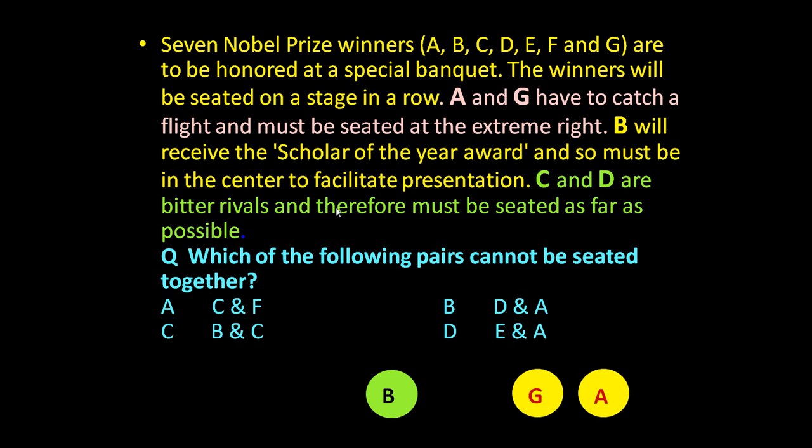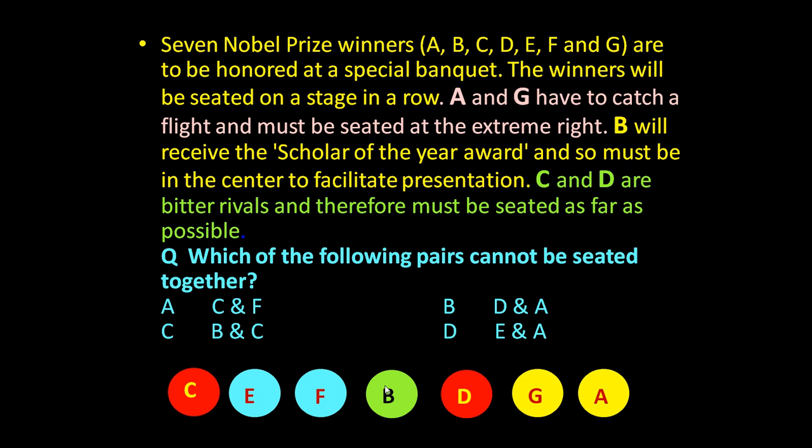C and D are bitter rivals, so they must be seated as far as possible. So out of these 4, these are the as far as possible positions. C and D will occupy these 2 chairs. Only 2 chairs are left, so these 2 chairs will be occupied by E and F. So like this, all the 7 Nobel Prize winners are accommodated.